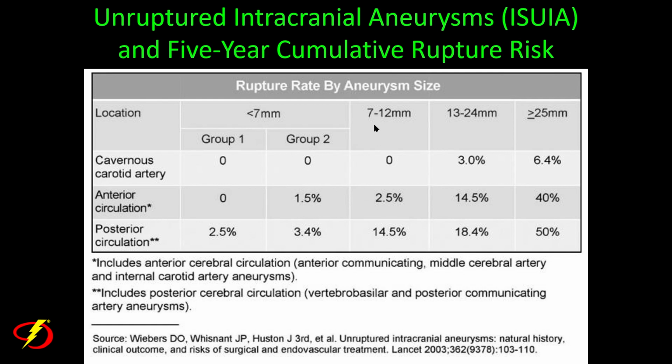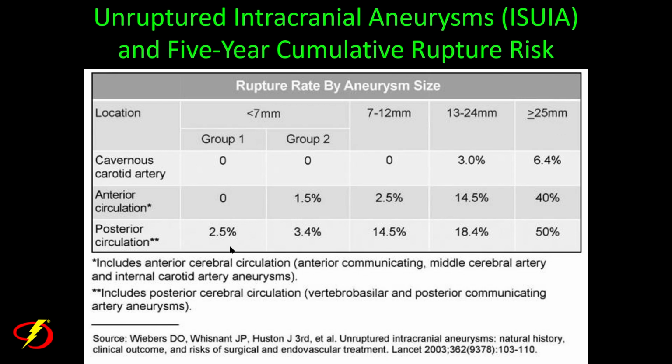When we go to 7 to 12 millimeters in size, that 5-year cumulative risk of rupture goes up to 2.5%. It goes up to 14.5% for aneurysms in the anterior circulation measuring 13 to 24 millimeters in size. And it goes up to 40% in giant aneurysms, or aneurysms measuring greater than 25 millimeters in size.